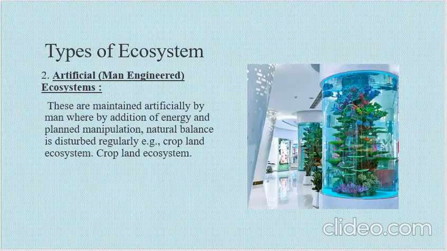Then next is the man-engineered ecosystem. We have the example of aquarium and crops. These are maintained artificially by man, where by addition of energy and plant manipulation, natural balance is disturbed regularly. And in examples, we have cropland ecosystem.